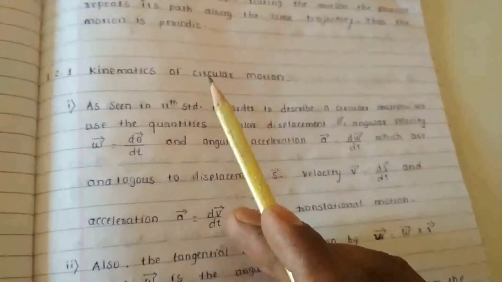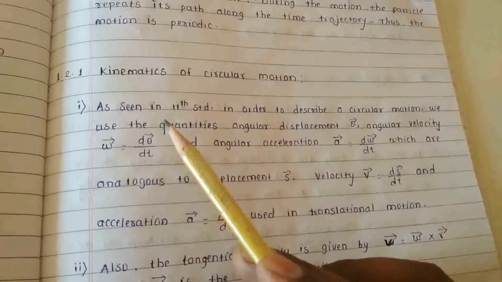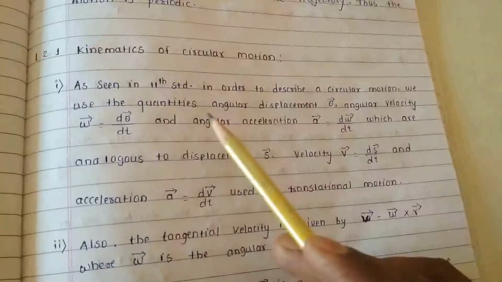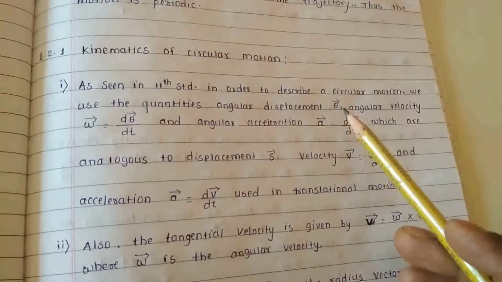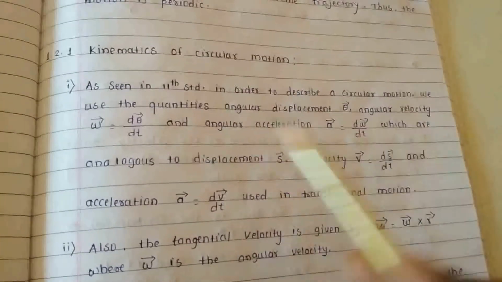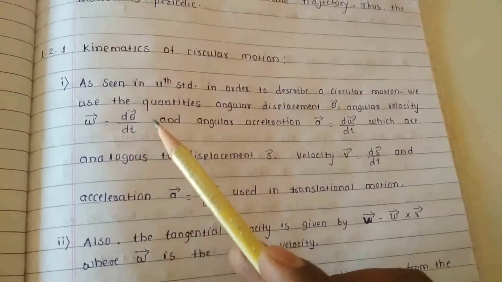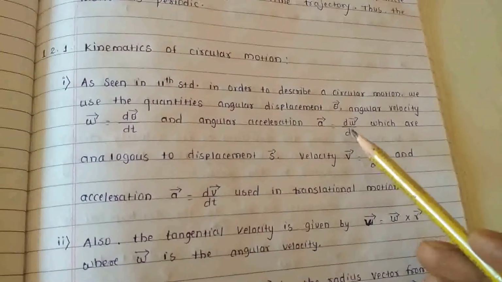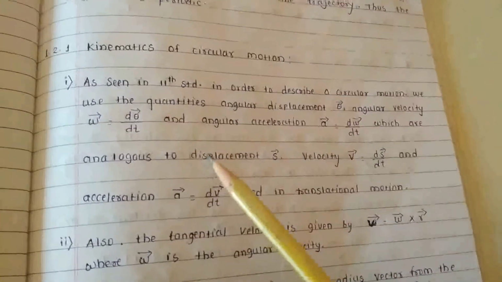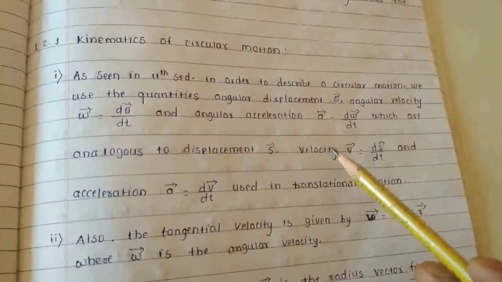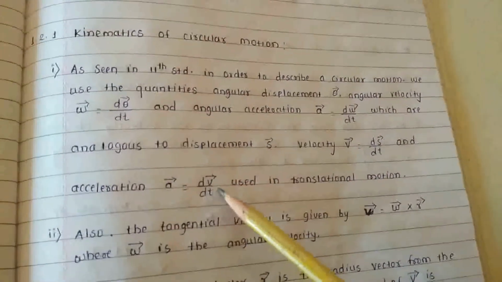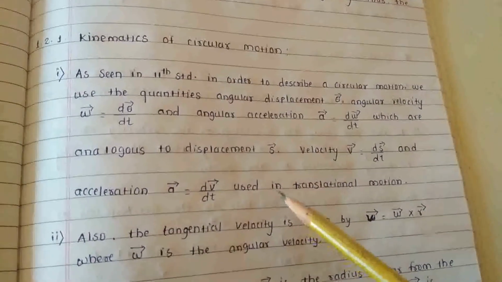Next topic is kinematics of circular motion. As seen in 11th standard, in order to describe the circular motion, we use the quantities angular displacement, that is vector theta, angular velocity omega is equal to d theta upon dt, and angular acceleration, that is vector alpha is equal to d omega upon dt, which are analogous to displacement s, velocity v is equal to ds upon dt and acceleration a is equal to dv upon dt used in translational motion.